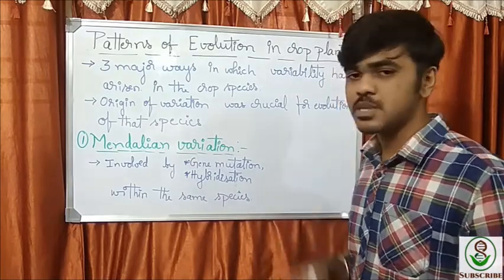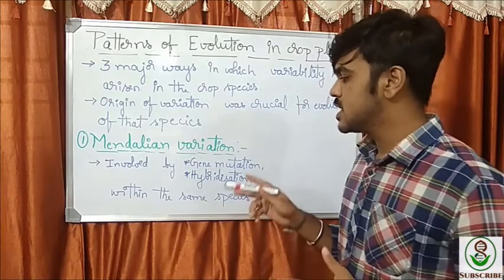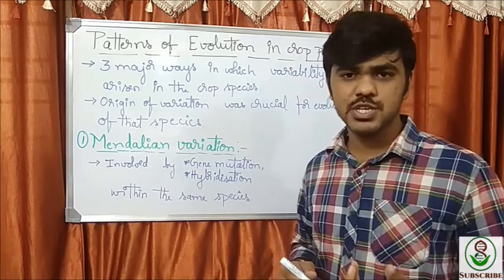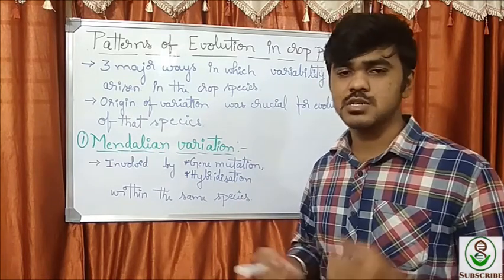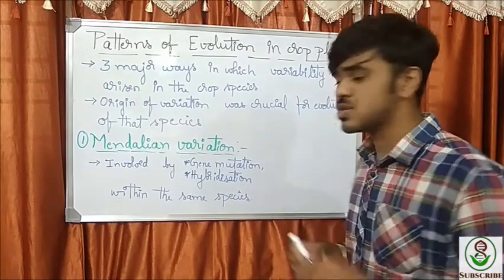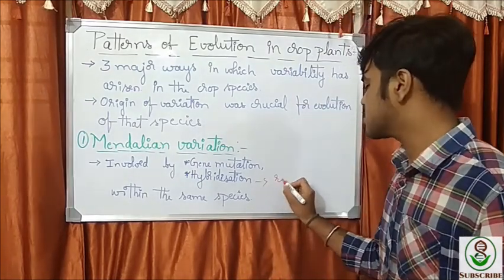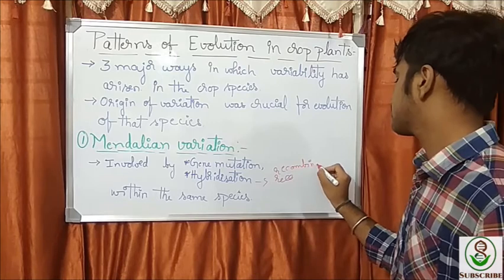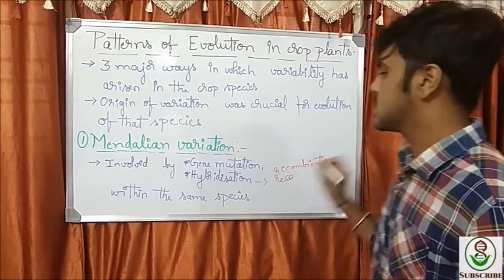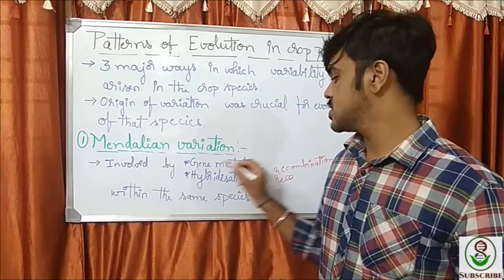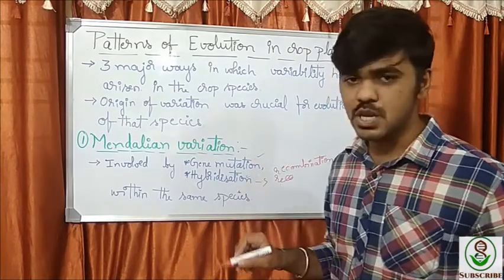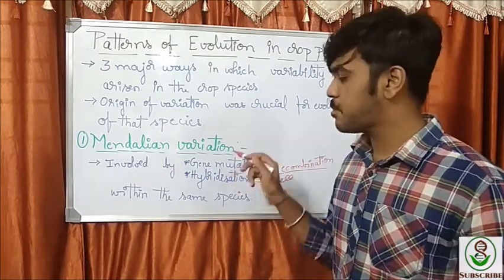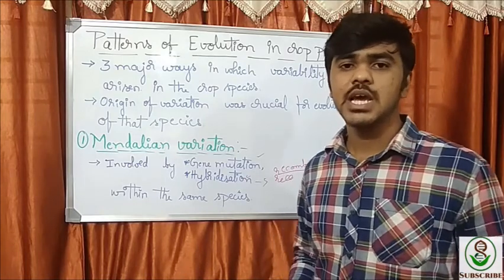Mendelian variation. Let's begin with Mendelian variation. It involves two steps: gene mutations and intraspecific hybridization, that is, hybridization within the species itself, followed by recombination. In Mendelian variation, we come across gene mutations and hybridization. Hybridization followed by recombination brings variability in the plant species, and many plants have evolved through this process.